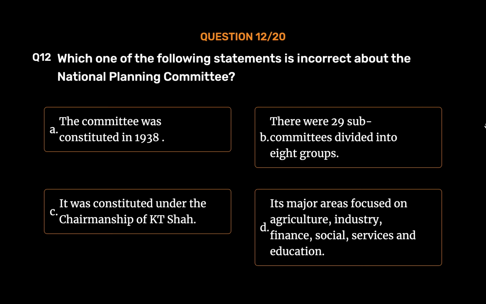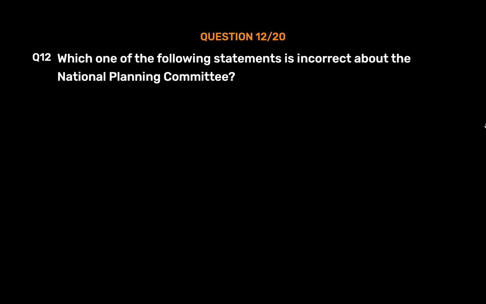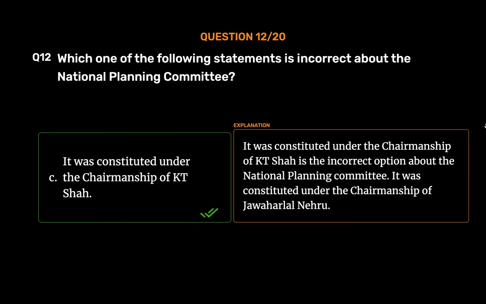The correct answer is Option C. It was constituted under the chairmanship of K.T. Shah. That is the incorrect option about the National Planning Committee. It was constituted under the chairmanship of Jawaharlal Nehru.